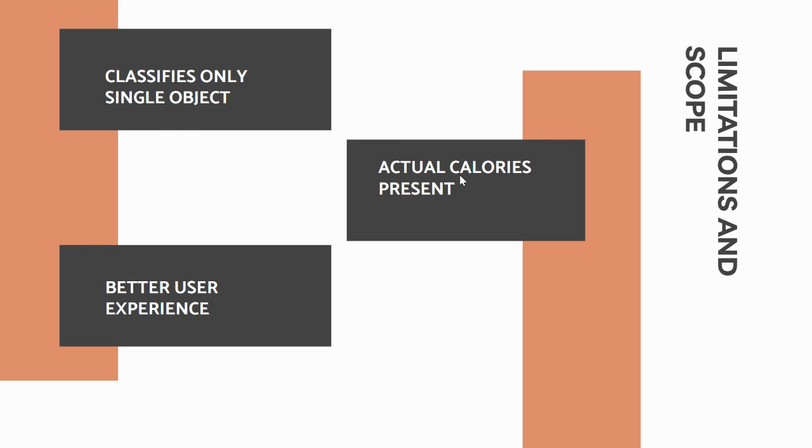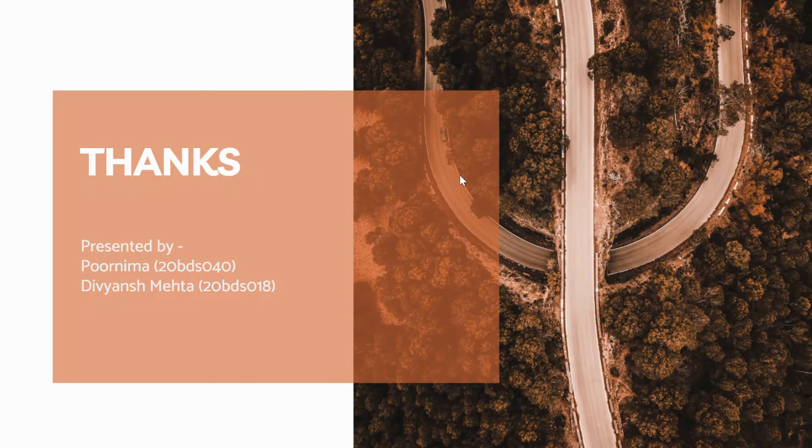Since the user need to upload the image, it is not that user friendly. To improve this, we can integrate our application with mobile cameras or a mobile application, which can be a better interface for our model. So that this is all about our project for operating system and cloud computing. We not only learned how to make and deploy apps using cloud services, but also learned that we can integrate ML models with web applications so that real world users can interact with the app.